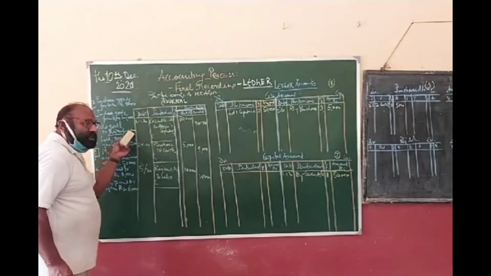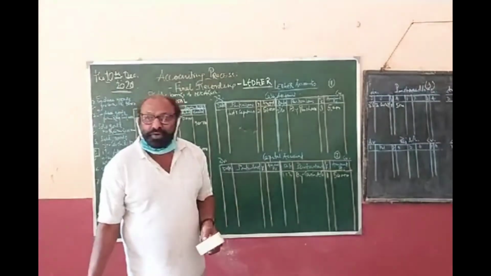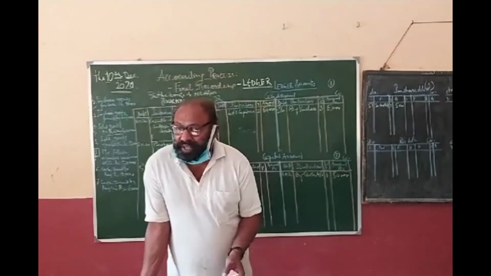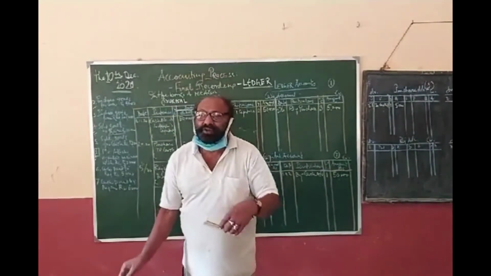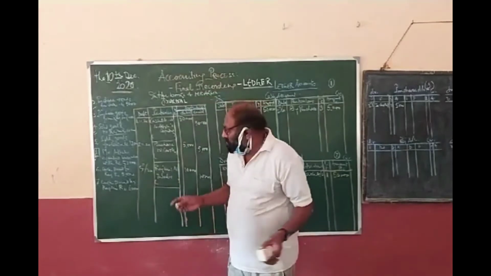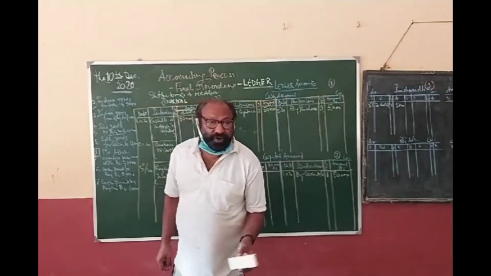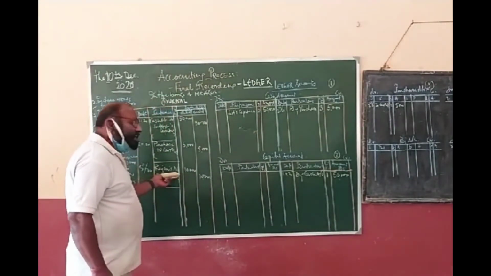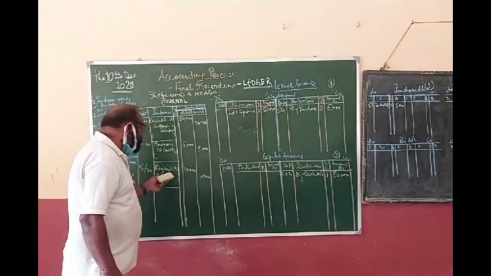Sold goods to Rajan. Cash transaction or credit transaction, not specifically told. As per convention, when it is not written whether for cash, but the name of the person is given, then it should be taken as a credit transaction. So the debit and credit will be: goods are being sold, so sales account credit, and nothing is coming in. Apply the second rule, who is the receiver? Rajan is the receiver, so Rajan account will be debit.